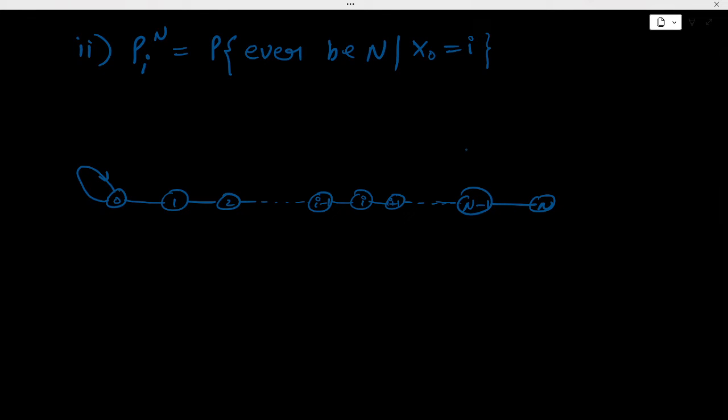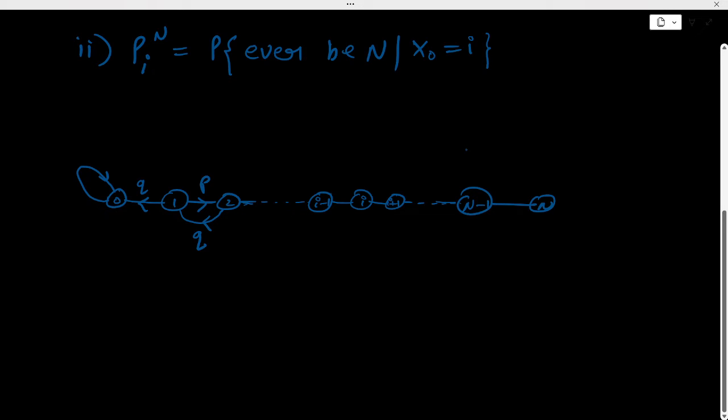And if the gambler starts with 1 rupee, then he will have probability P of winning 1 rupee or probability Q of losing 1 rupee, right? So our stochastic process will look like this. Similarly, if we start from 2, then he will have a probability Q of losing 1 unit and probability P of winning 1 unit.